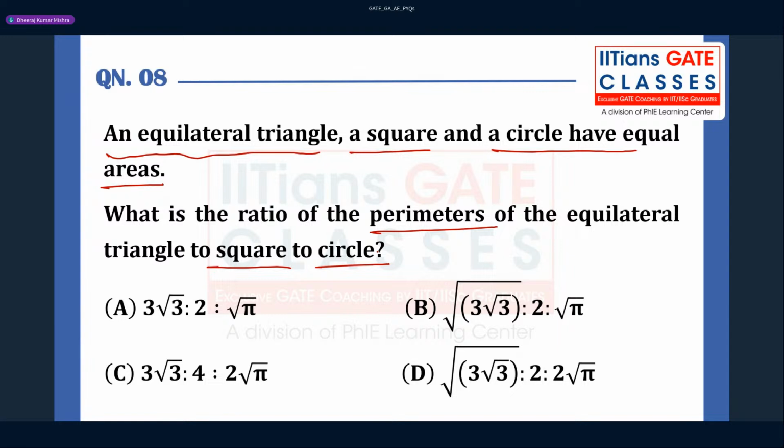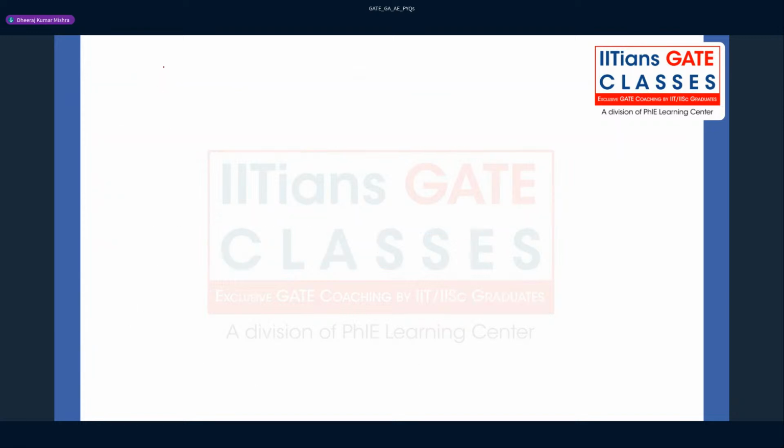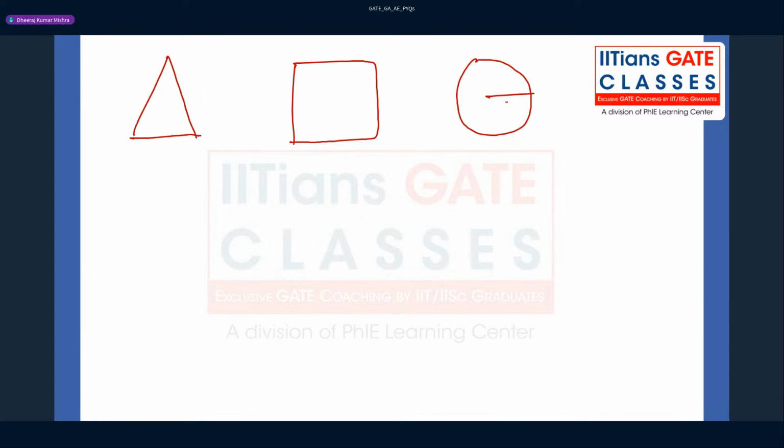What we can do here is take this as the equilateral triangle, this as your square, and this as your circle. The circle has radius r, the square has side s, and the triangle has side a.